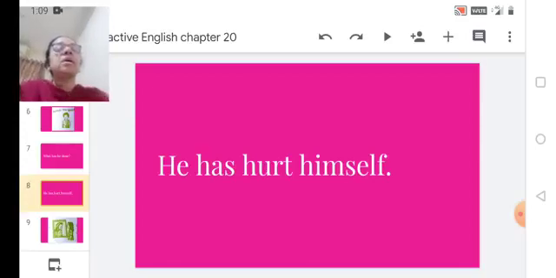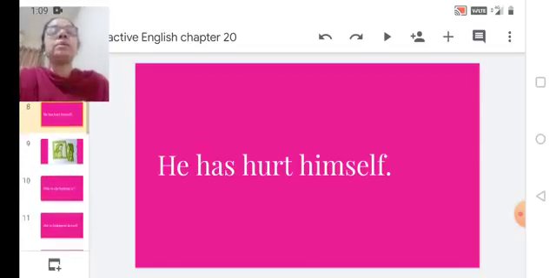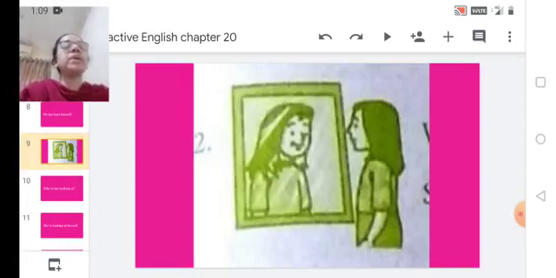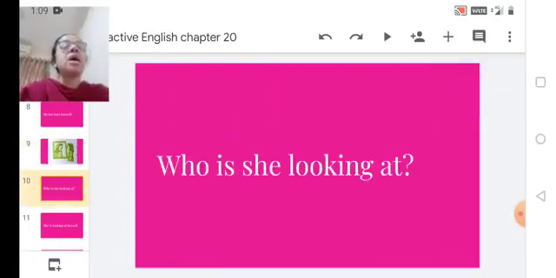Okay, let's move to the next one. Here you can see this picture. There is a girl who is looking at the mirror. Understood? Yes. Let us see what question we can write. There is already a question. Who is she looking at?